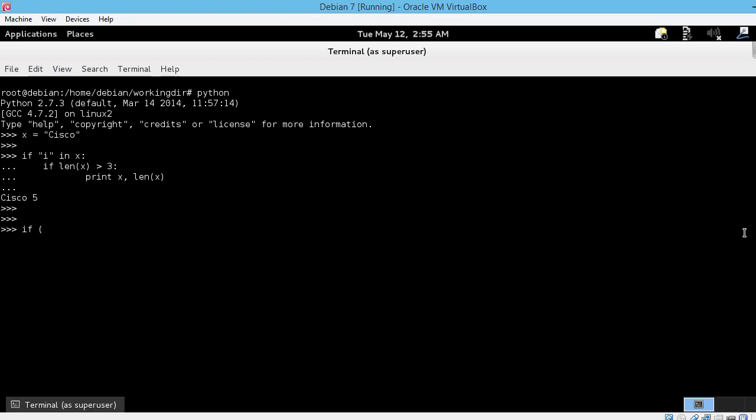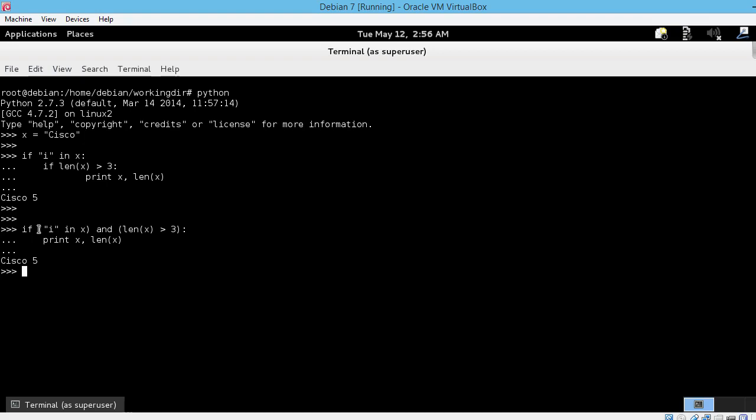If, and let me use some parentheses for better readability, ("i" in x) and (len of x is greater than 3), colon, print x and len of x. In this case, just remember that the parentheses are there for a better view of the code. You can use them or not. I recommend using them whenever you feel the need to.